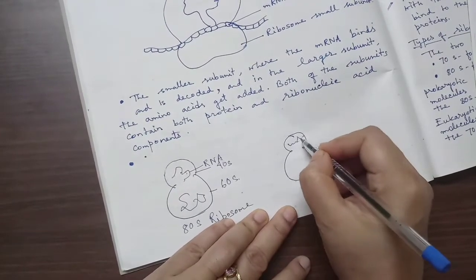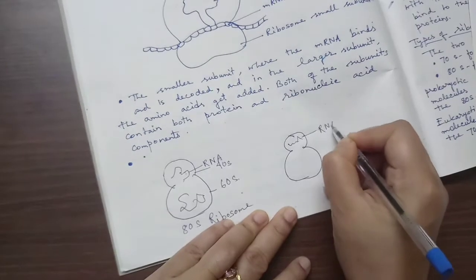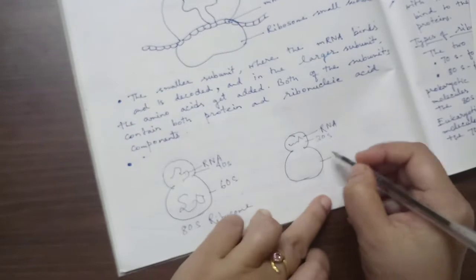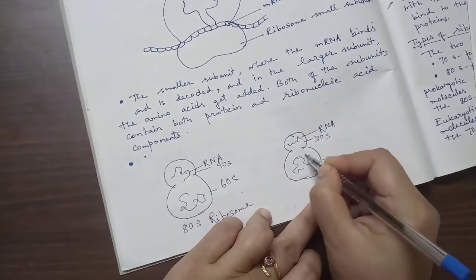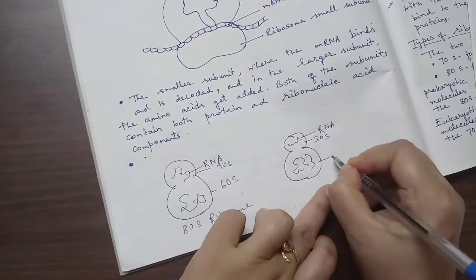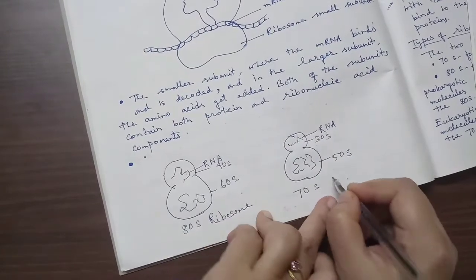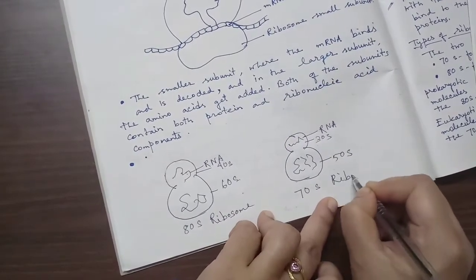Here, this is RNA, 30S, 50S, 70S ribosome.